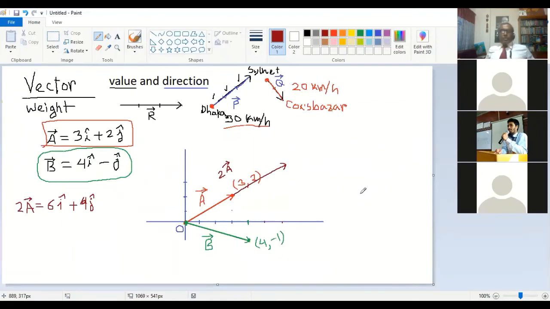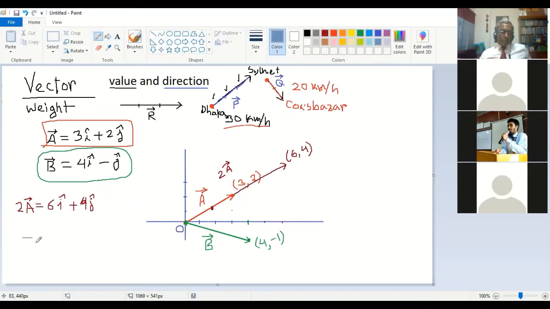So this will be 2A, and the last point will be 6, comma 4. And in the same way, if you want to find half A, this will be just the middle of A. It will be half A. And if you want to find minus B, then what will happen?